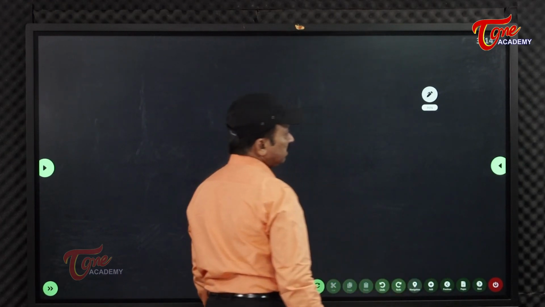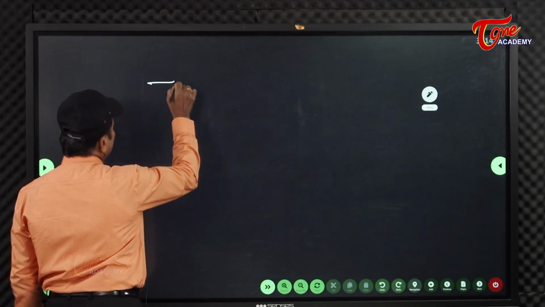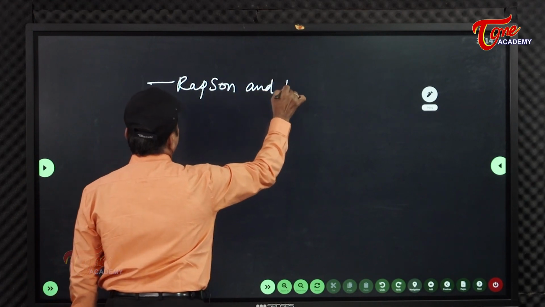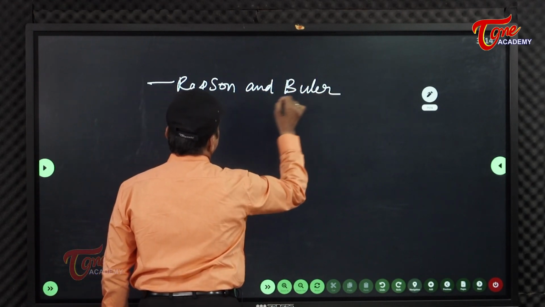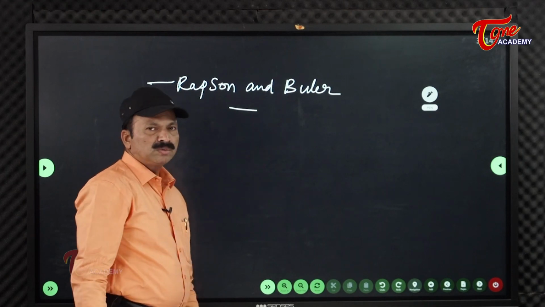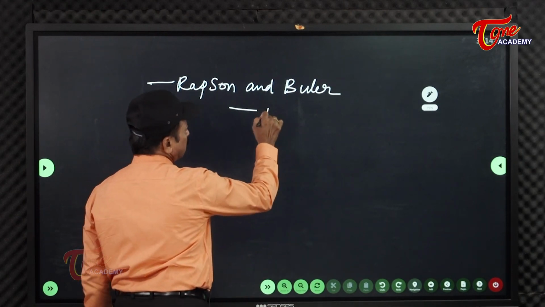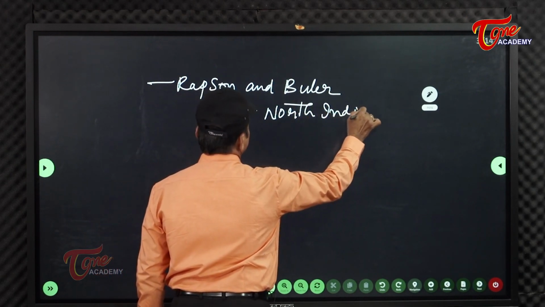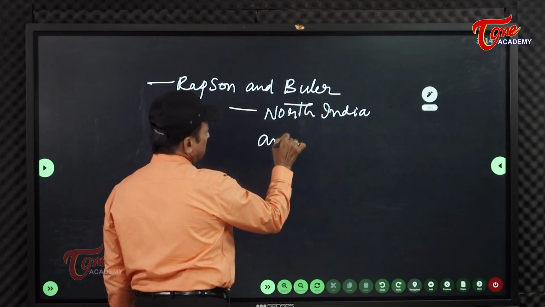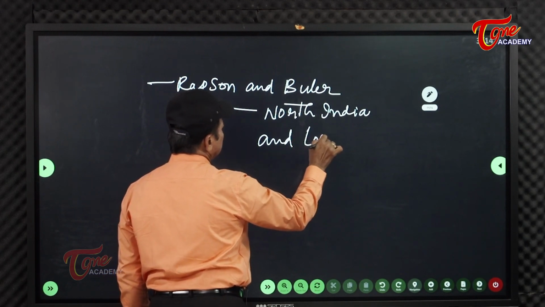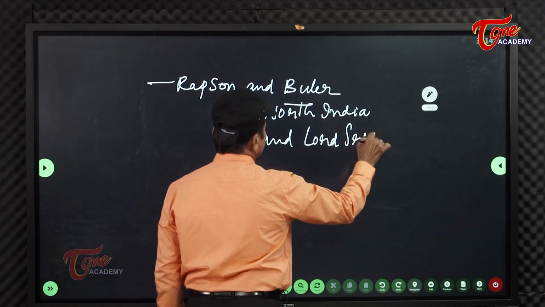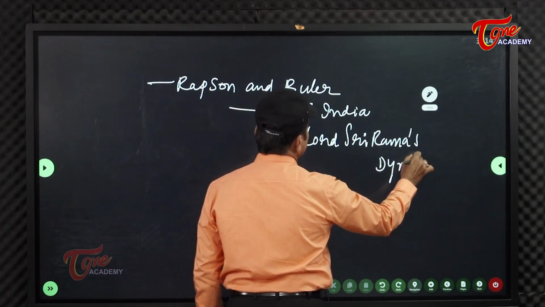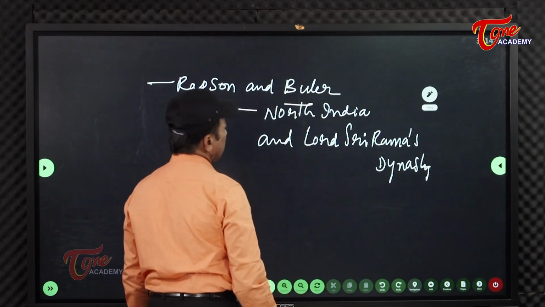Robson and Buhler said that the Ikshvakus belong to North India, Lord Sri Rama's dynasty. It was said by Robson and Buhler.